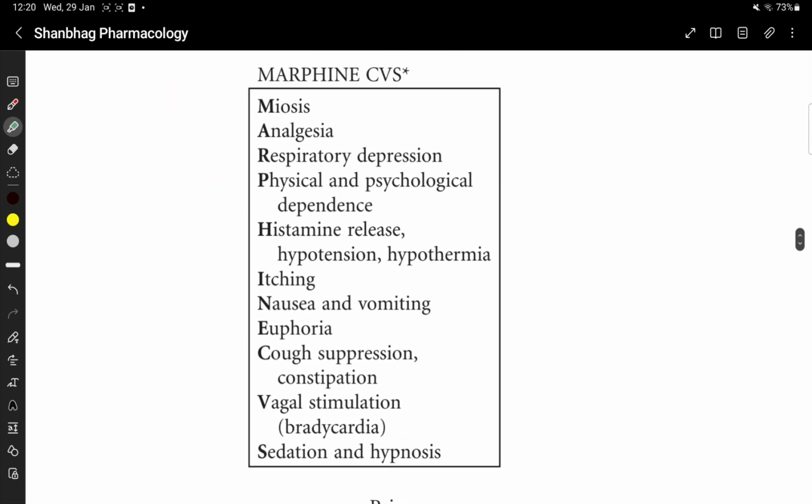So the mnemonic for morphine is Marfin CVS. Marfin CVS is the mnemonic for the pharmacological action. M for miosis, A for analgesia, R for respiratory depression, P for physical and psychological dependence, H for histamine release, hypotension, and hypothermia, I for itching, N for nausea and vomiting, E for euphoria, C for cough suppression and constipation, V for vagal stimulation which causes bradycardia, S for sedation and hypnosis.